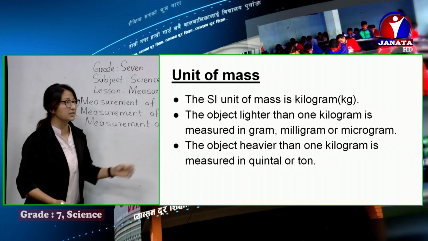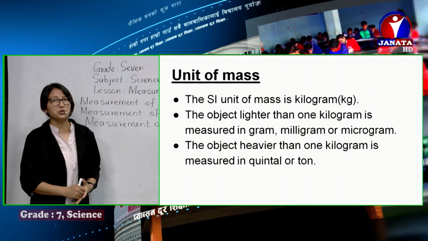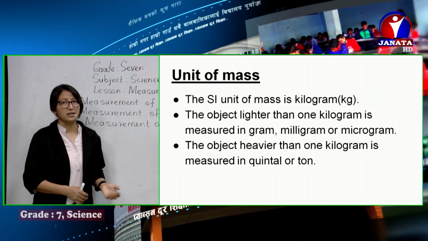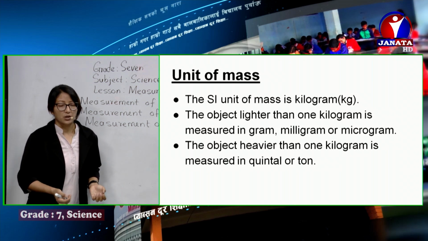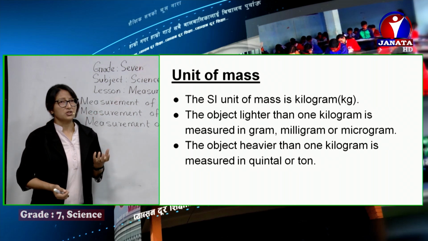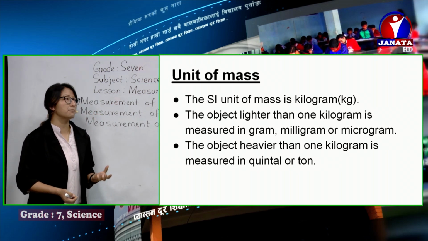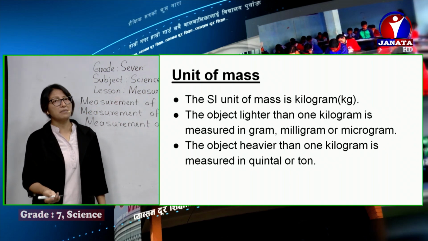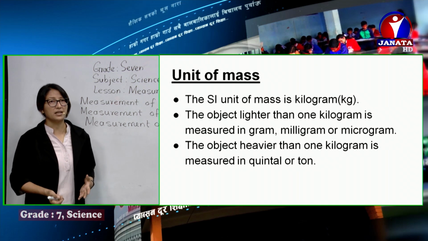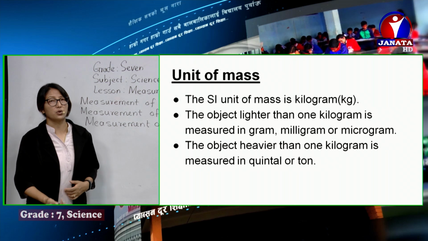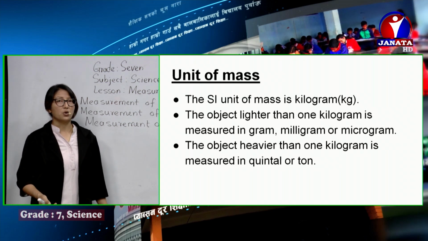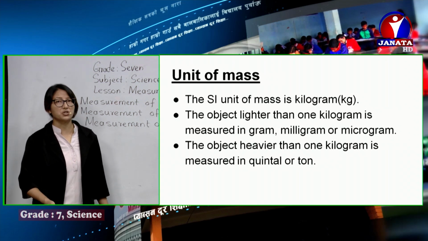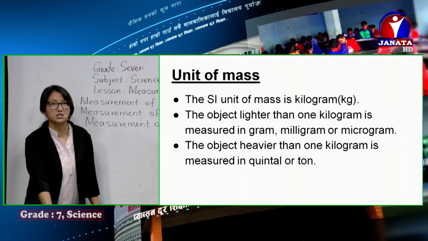So in mass, as I've already said, the SI unit, the standard unit of mass is kilogram. Of course, we can measure mass in different other units as well, but the worldwide accepted one is kilogram. We can measure lighter objects, smaller quantities of matter, in smaller units like gram, milligram, microgram. And if the object is heavier, then such quantities can be measured in kilogram or ton or quintal, they are the multiples. They are the ones used for measuring heavier mass or heavier quantity of matter.